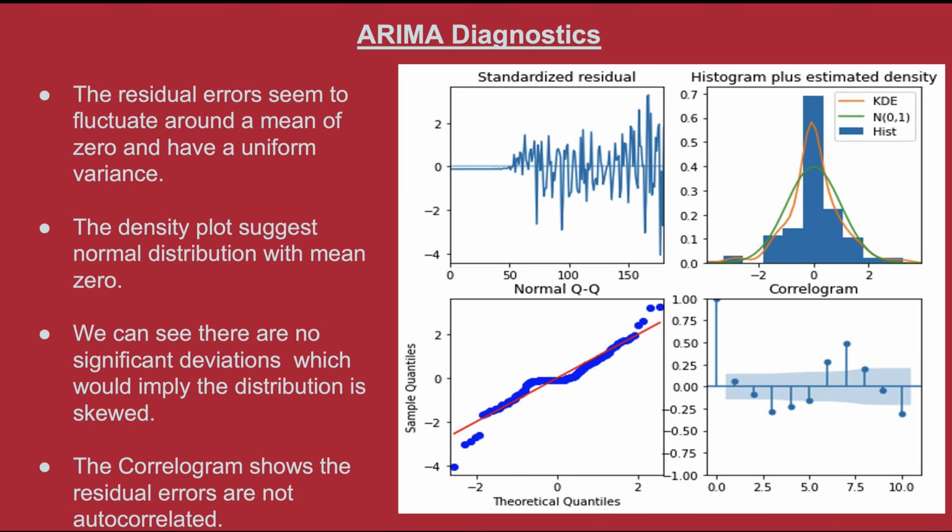smaller intervals. Here on the top left, residual errors seem to fluctuate around a mean of 0 and have a uniform variance. On the top right, the density plot suggests a normal distribution with mean 0.